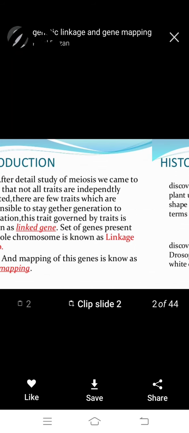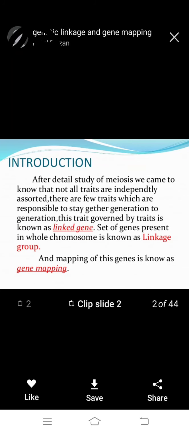Linkage is defined as the tendency of two or more genes to remain together in the original combination in the same chromosome. Linkage was discovered by T.H. Morgan. Linkage has been found in Drosophila, sweet pea, maize, man, etc. An organism contains many characters in its body.